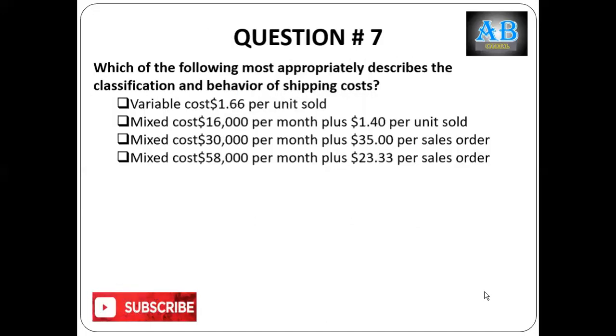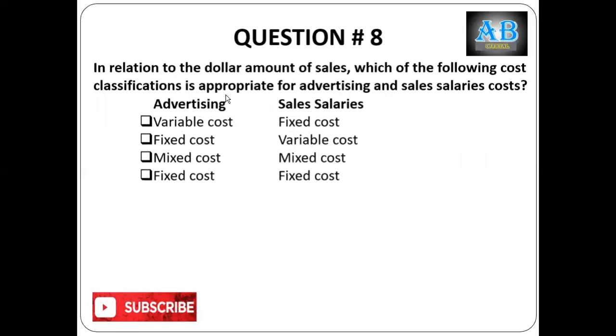So it is a variable cost per unit sold, at 1.66. So this is the behavior of this cost.